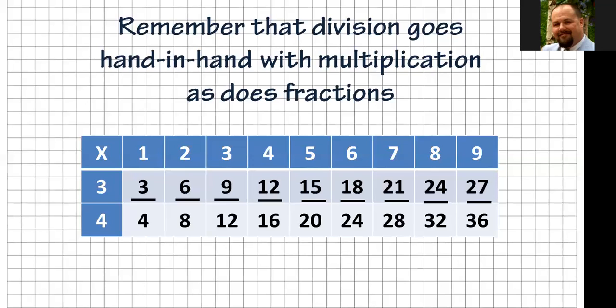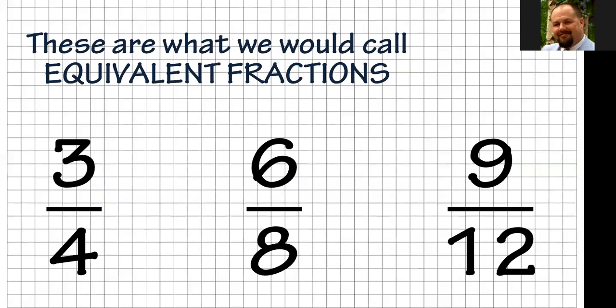That gives us 3 times 3 is 9, 3 times 4 is 12. And we're going to see more about that as we go through this lesson. But what we're looking at here, these are what we call equivalent fractions. And I mentioned that a second ago.